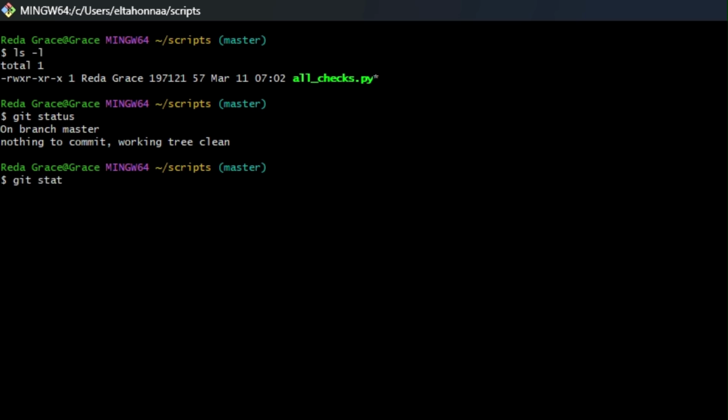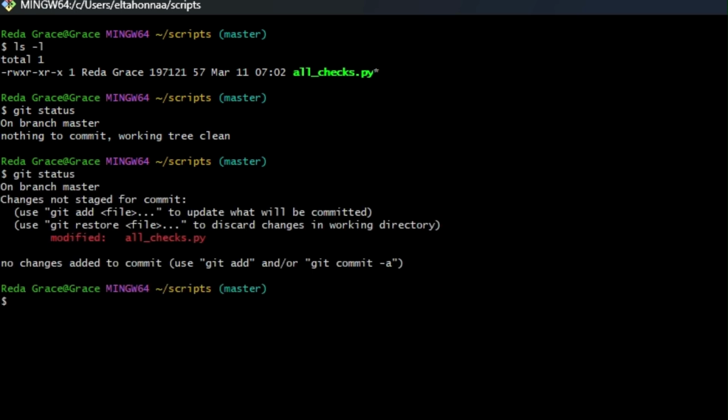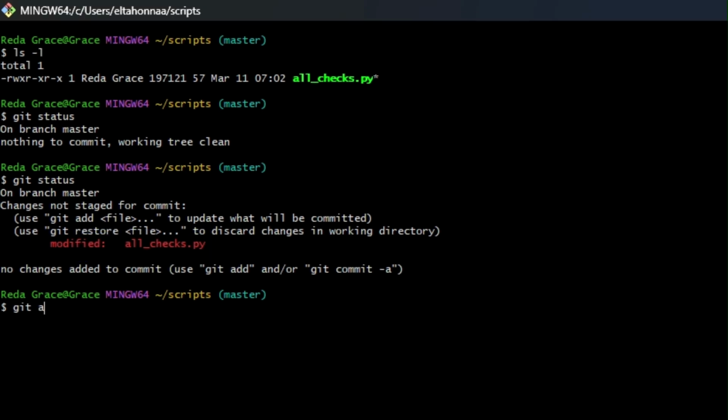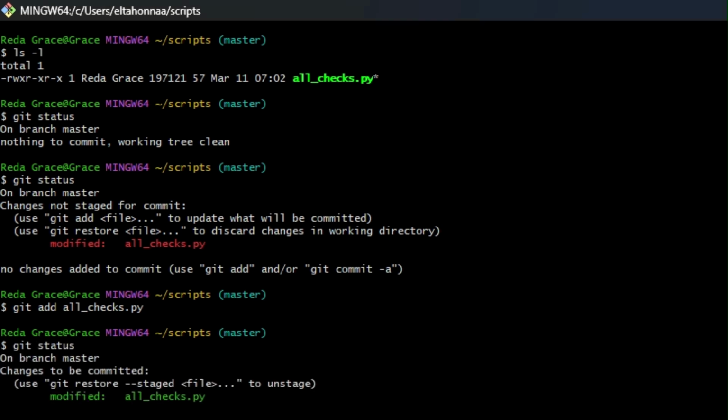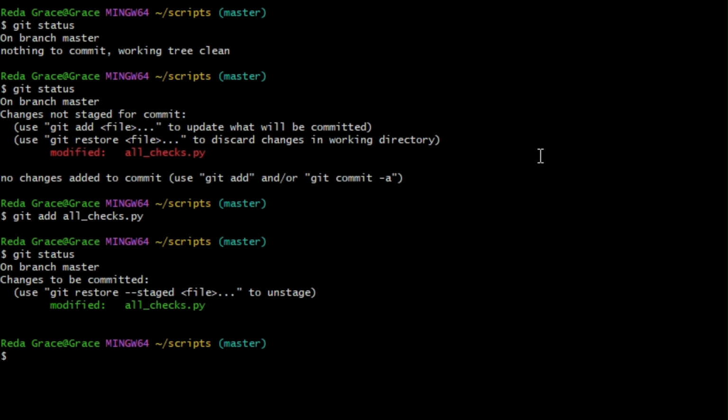Let's call git status again and see the new output. Again, Git tells us a lot of things, including giving us some tips for commands that we might want to use. These tips can come in real handy, especially when we're familiarizing ourselves with Git. See how the file we changed is now marked as modified, and that it's currently not staged for commit? Let's change that by running the git add command, passing the all_checks.py file as a parameter. When we call git add, we're telling Git that we want to add the current changes in that file to the list of changes to be committed. This means that our file is currently part of the staging area, and it will be committed once we run the next Git command, git commit.